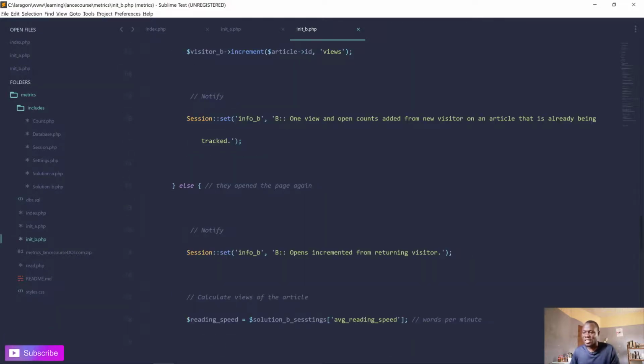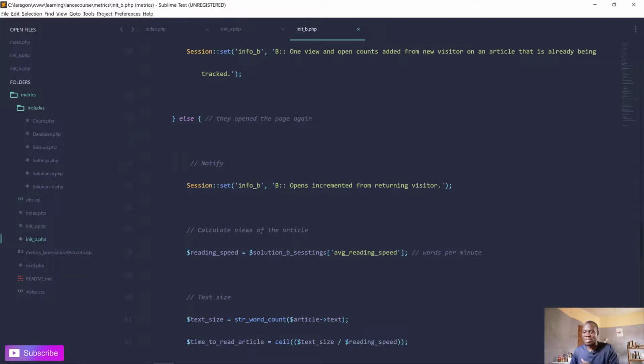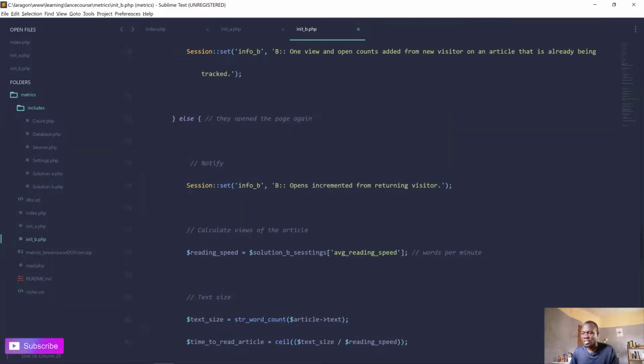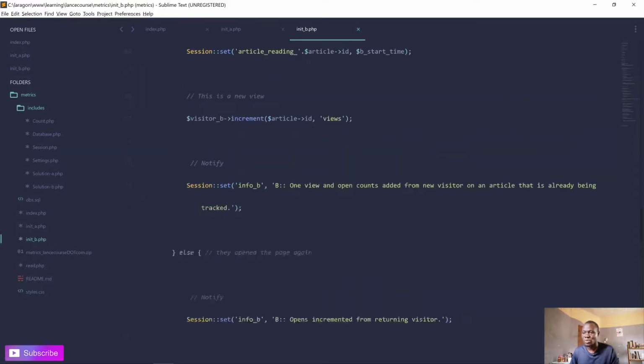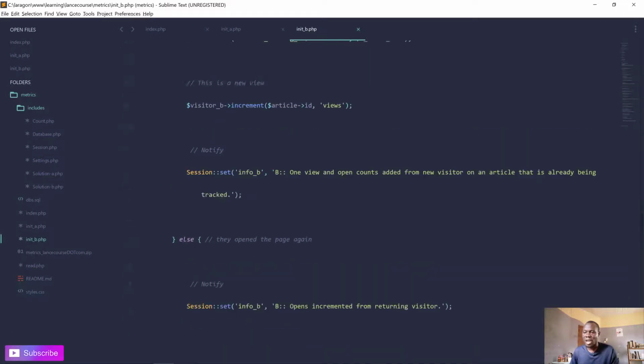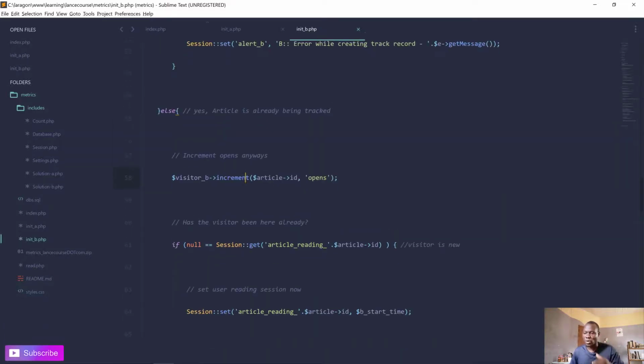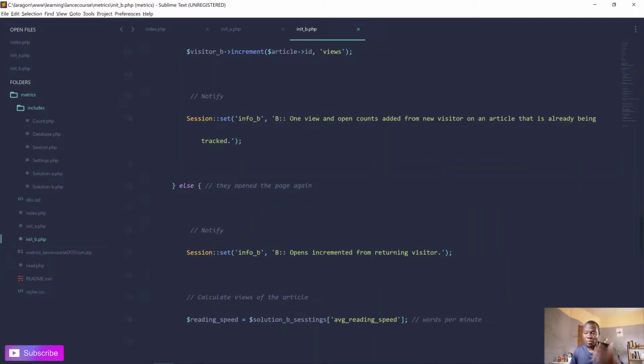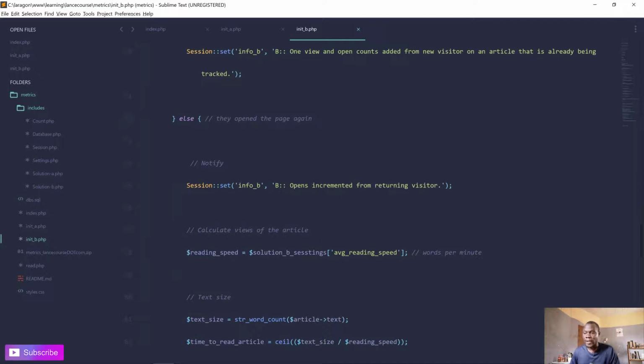In case they already visited the page before, then we check the time period, and that's where it becomes interesting. So session info: opens incremented from returning visitor. Of course, the opens will increment. I used to do it here, but I moved it up there, so it does it for all of them, no matter the category, old visitor or new visitor. Opens must be incremented automatically. So we can ignore this error. Actually, we can ignore this alert here.